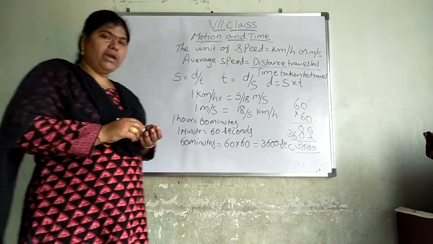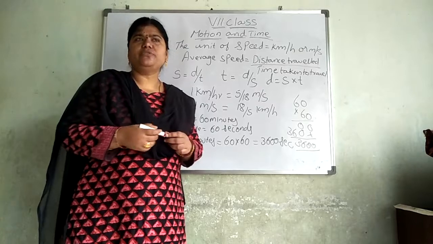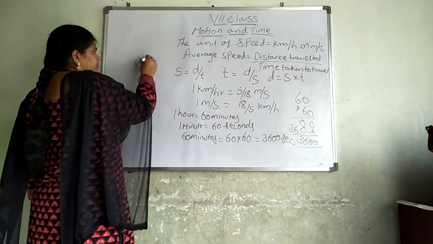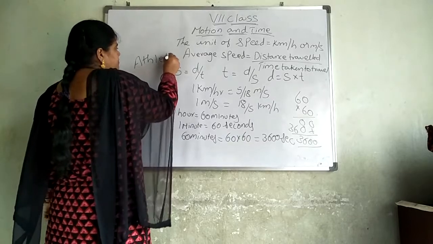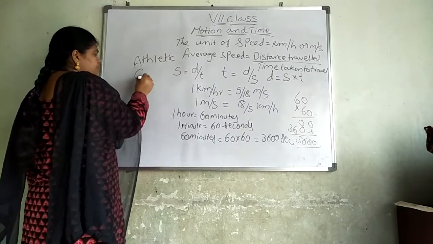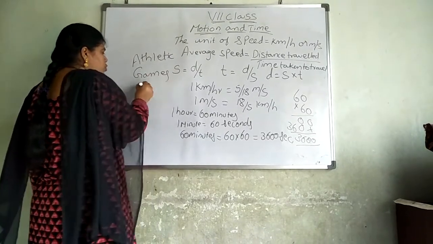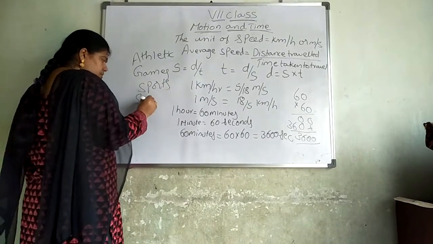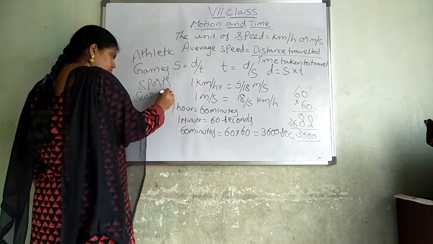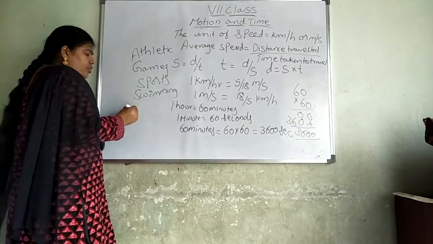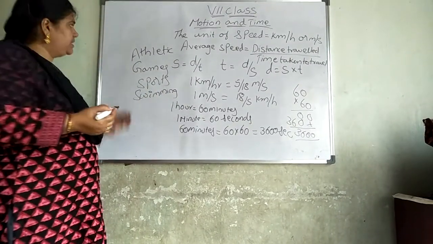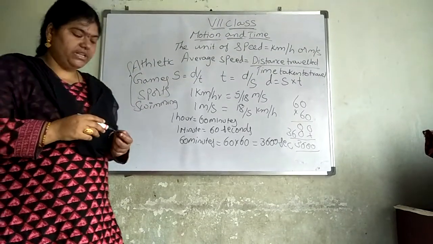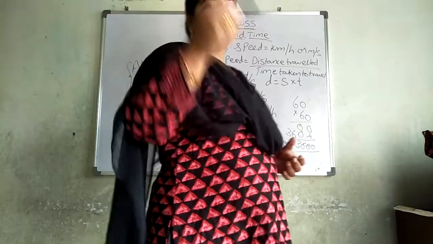When we want to know about the time, for what purpose will we use it? In many purposes: in athletics, in games, sports, while we are swimming. They will tell you that within 5 minutes you have to swim from here to there.